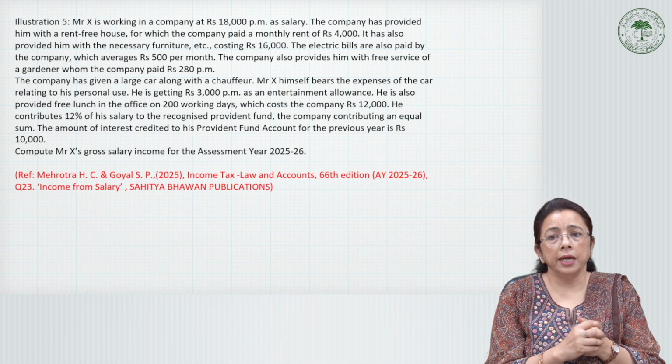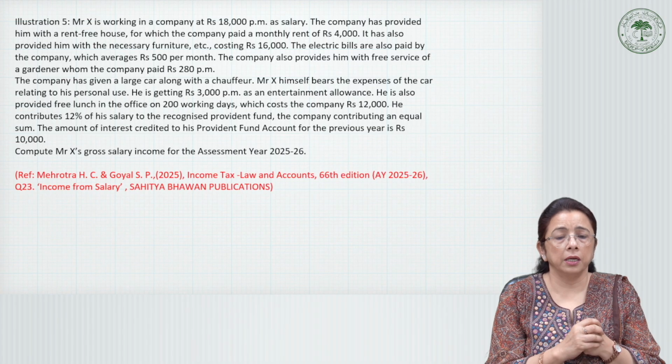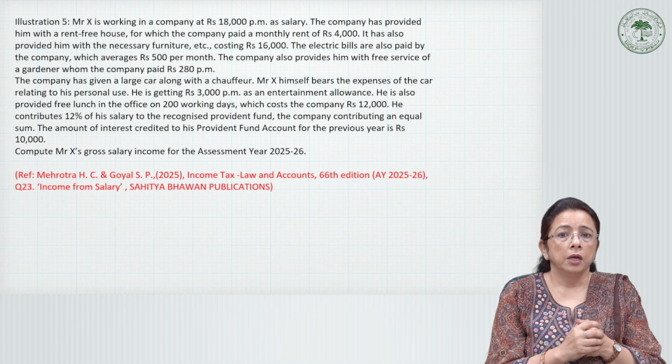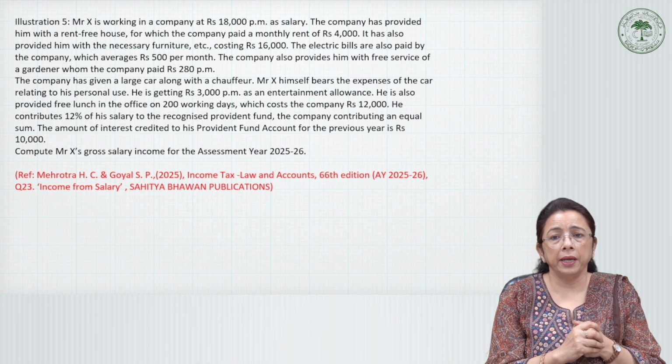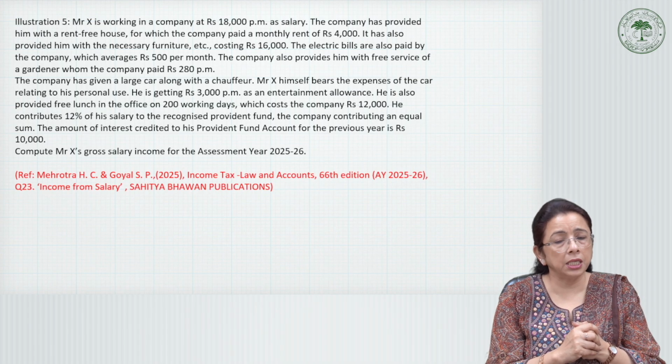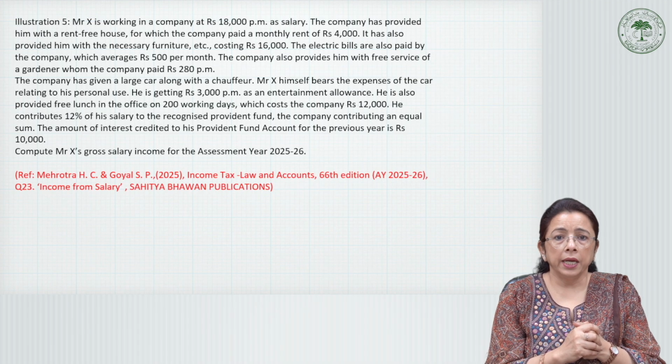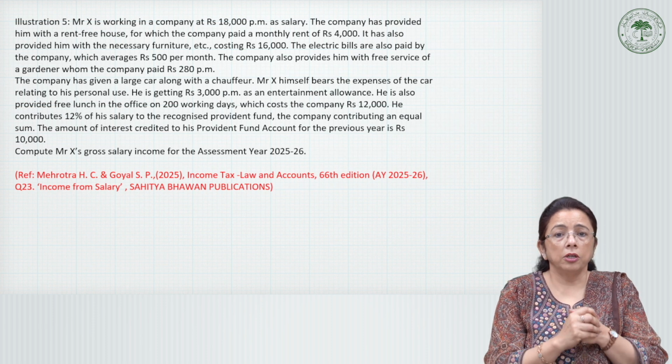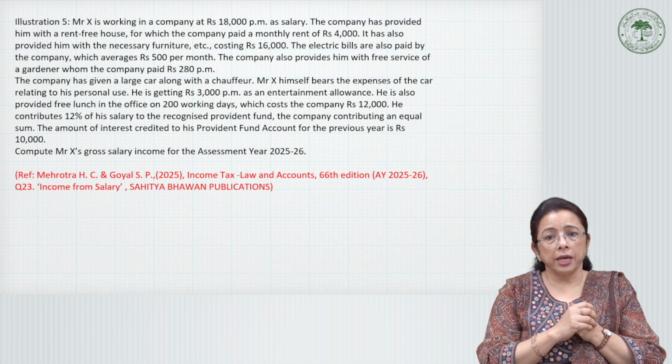The company has provided him with a rent-free house for which the company paid a monthly rent of rupees 4,000. It has also provided him with the necessary furniture, etc., costing rupees 16,000. The electricity bills are also paid by the company, which average rupees 500 per month.